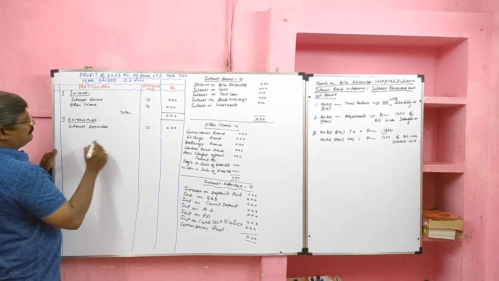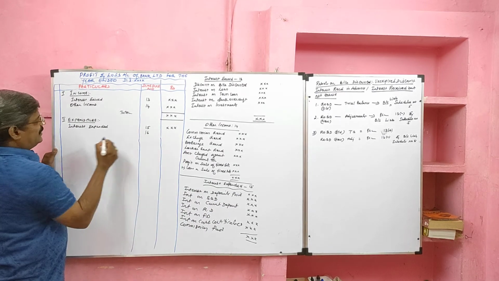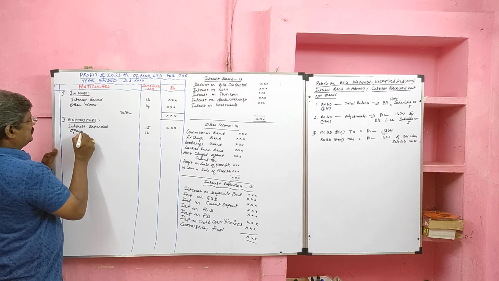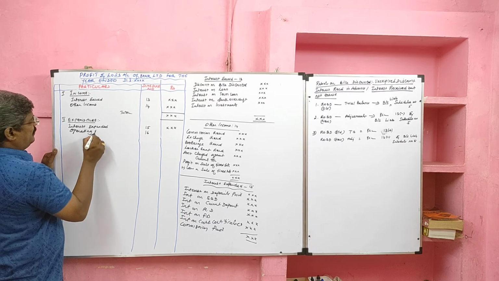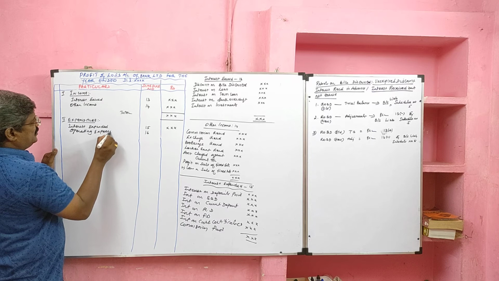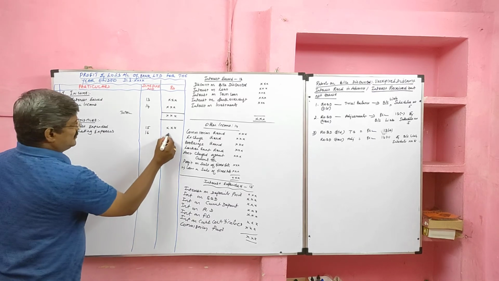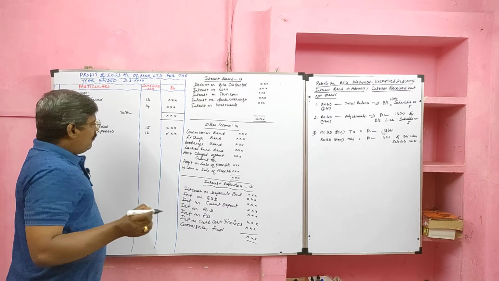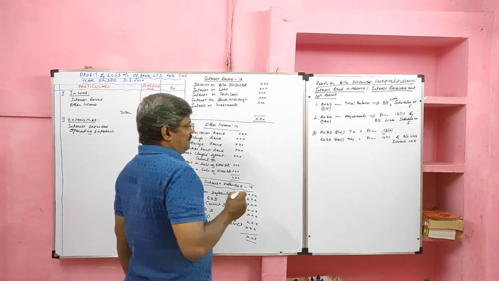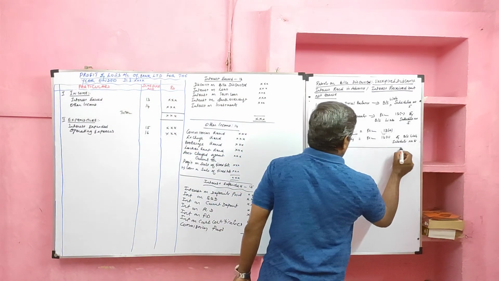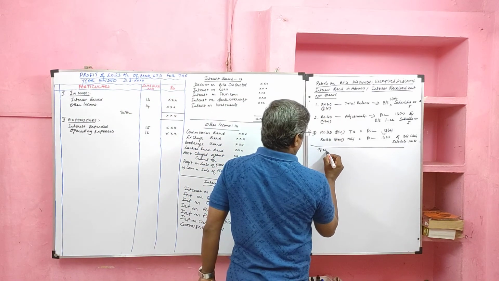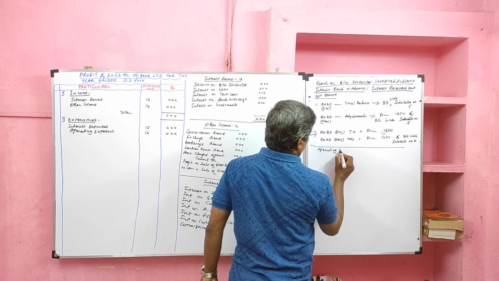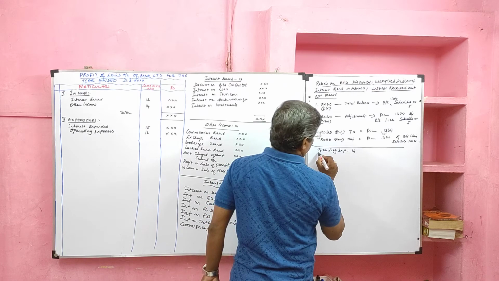Then Schedule 16, that is operating expenses. Now I am going to teach you the components of operating expenses. Operating expenses, Schedule 16.